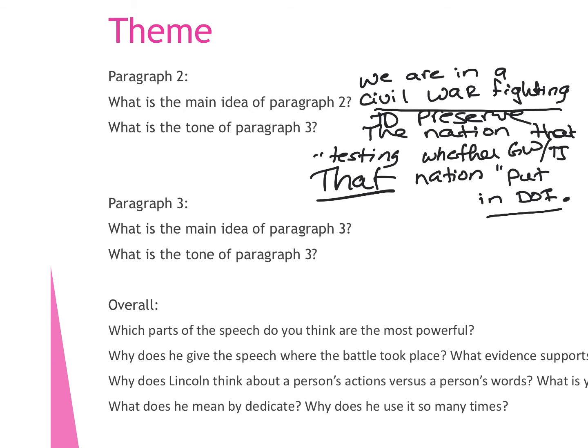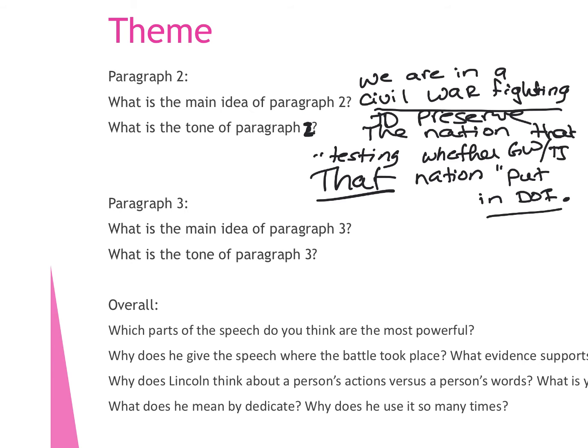what does can long endure mean? Okay, so can that nation actually last? Yes, we're still here, so we know the answer to that. Okay, this is supposed to be the tone of paragraph 2. Okay, so tone is emotion.